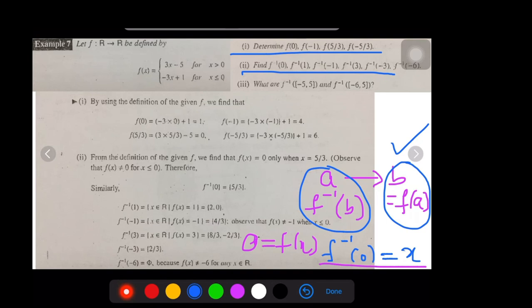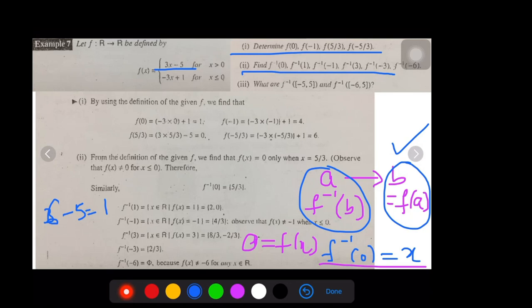Check for what value of x, if I substitute x as 2, 3 into 2, that is 6 minus 5, becomes 1.